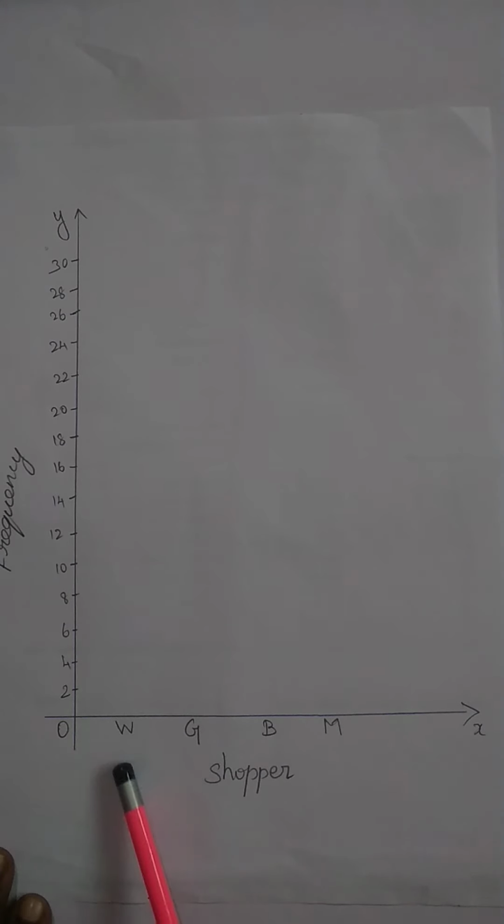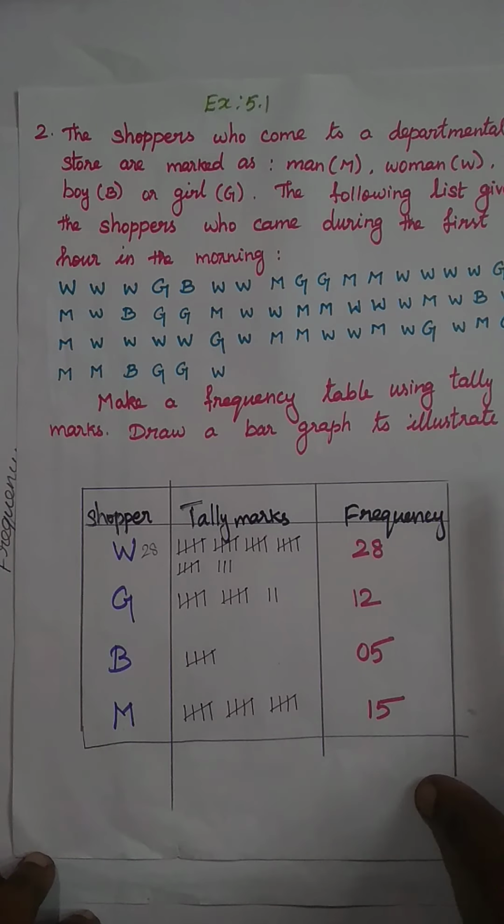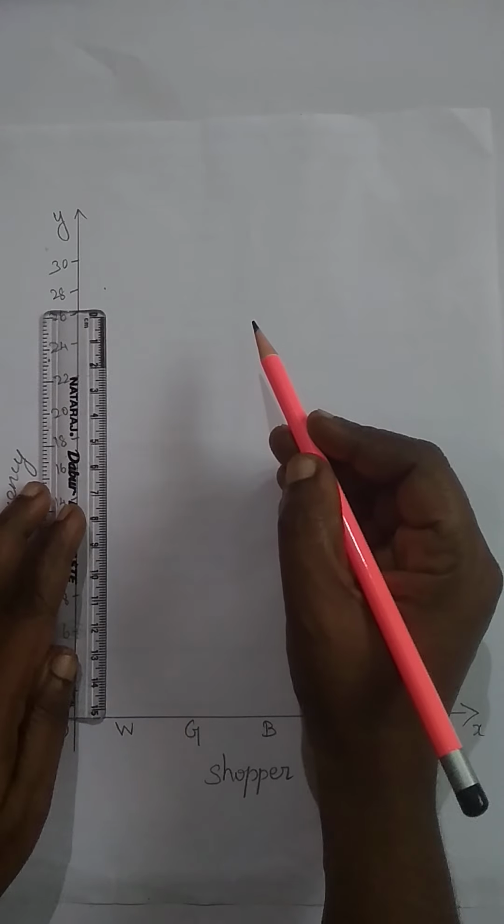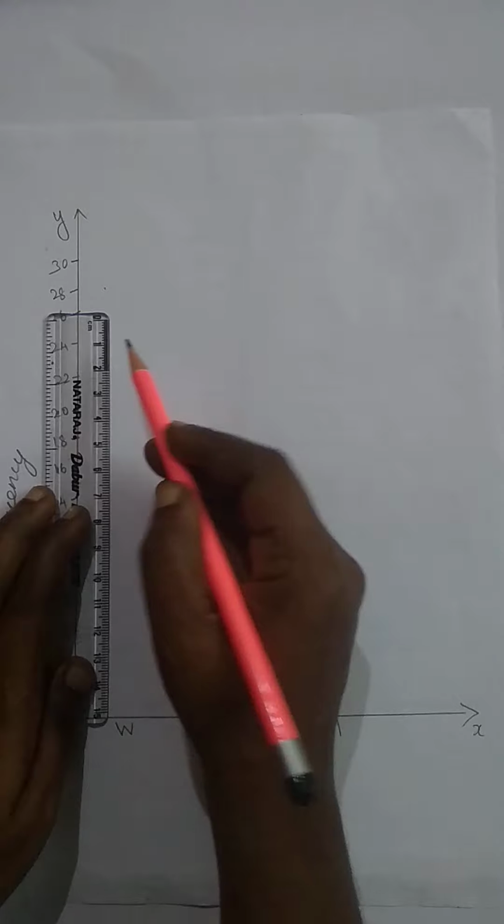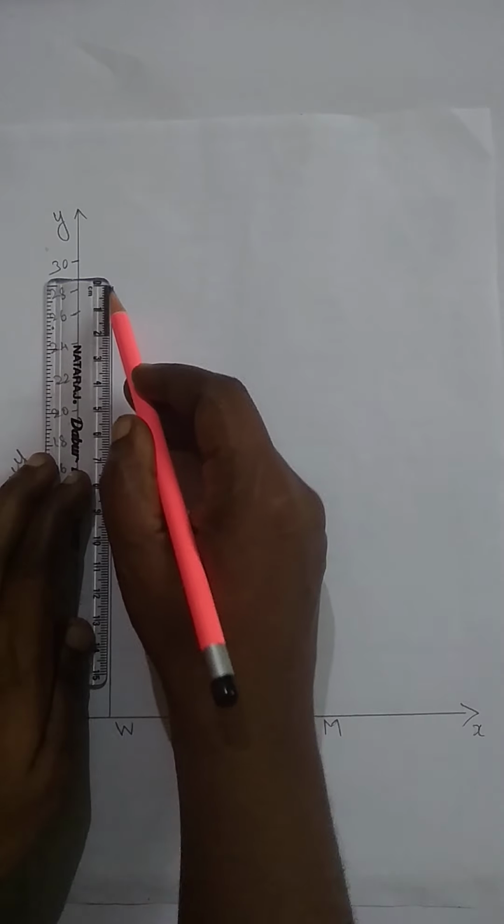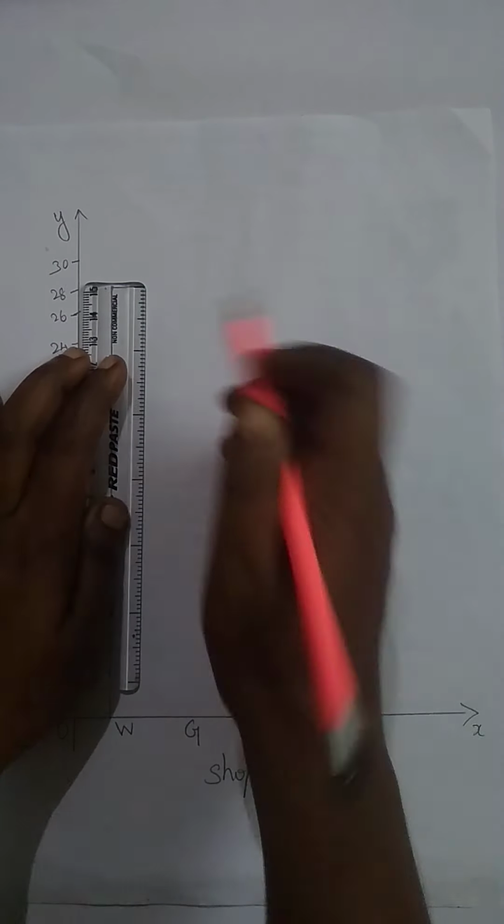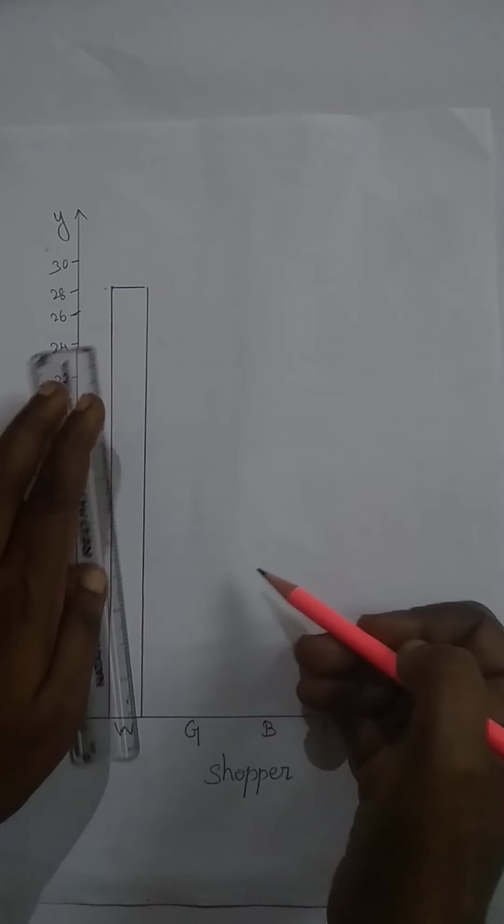So for the first one, the W value in the frequency table is 28. Okay, so we are going to mark that. In your classwork itself, you draw this bar graph. Where is 28? Here only. I mark 28 here. It's not an exact value; I draw the value approximately. This is for W.